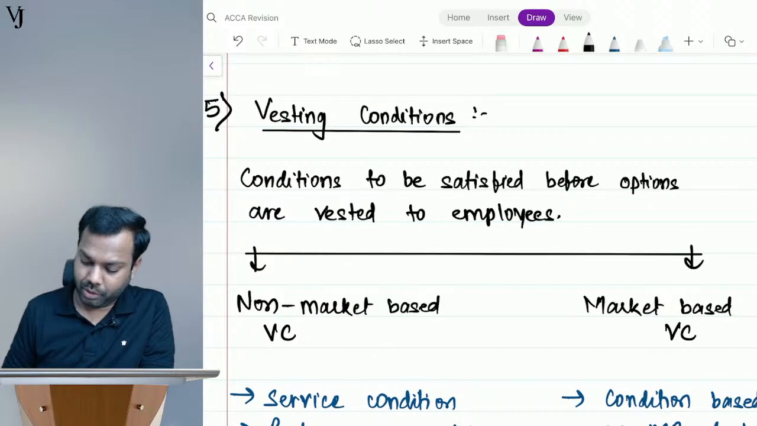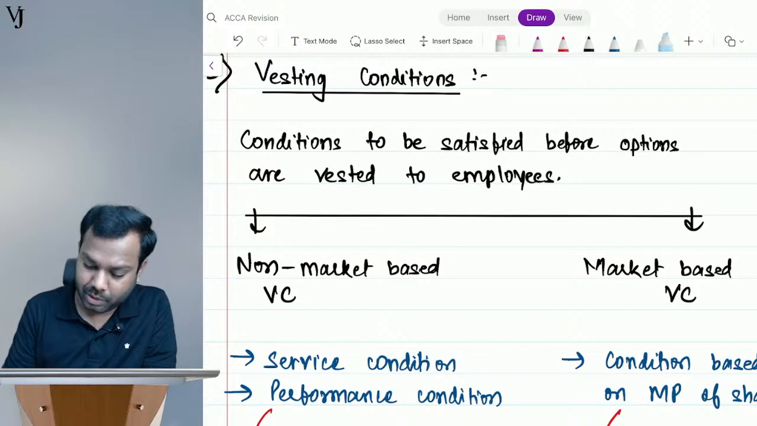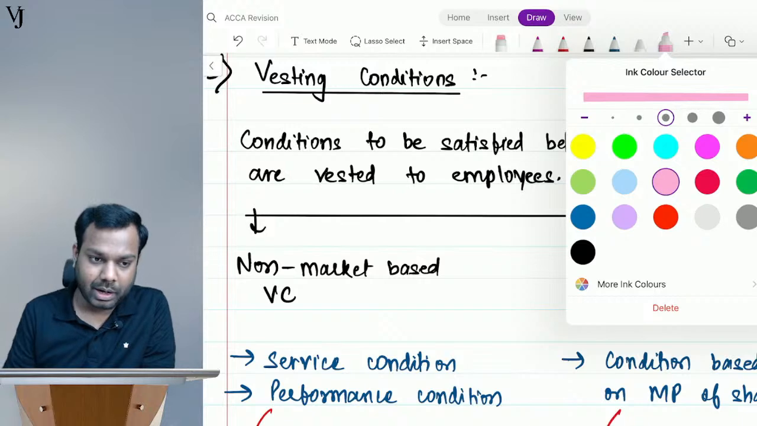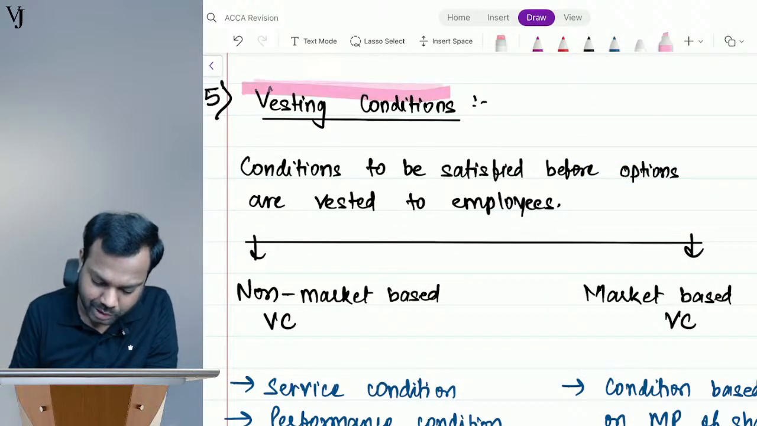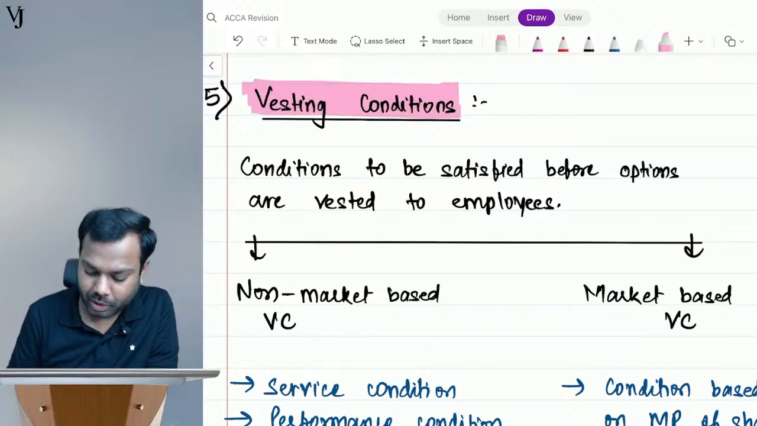Now come to a new topic, that is vesting conditions. If I explain the vesting condition in general terms, it means the conditions which are required to be satisfied before the shares are issued to the employees, or you can say to any vendor.